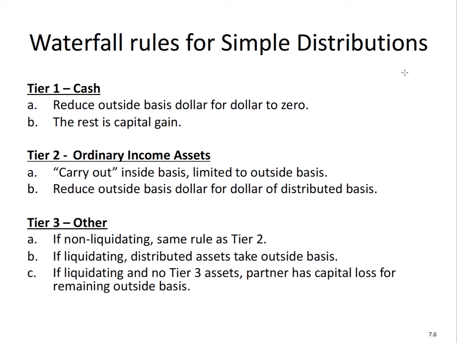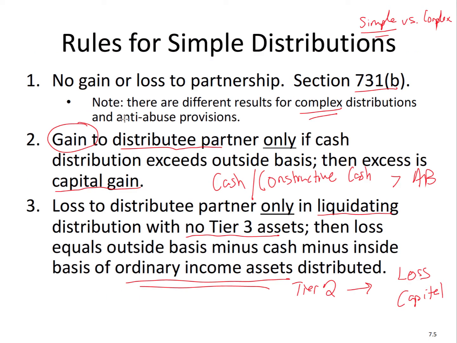Again, waterfall, which you've seen a lot with respect to the partnership rules, means that you just continue along until something happens. So first, the idea here is that a partner can be receiving multiple assets in a distribution. So the partnership never has tax consequences, no gain or loss to the partnership. But with respect to the partner, by the way, I want to make a note of something before we continue. The partnership never recognizes gain or loss.